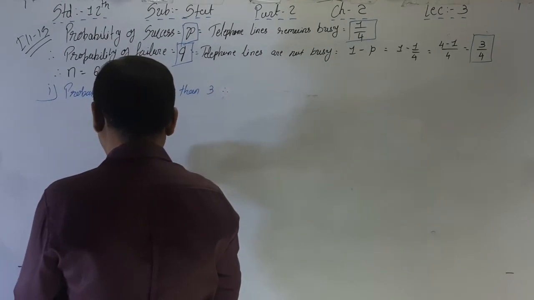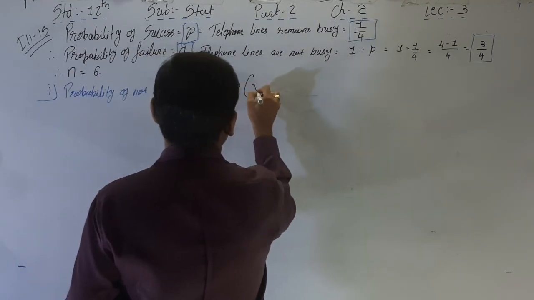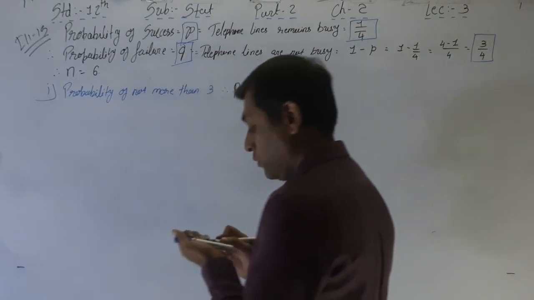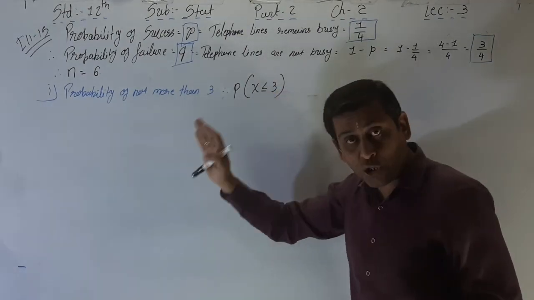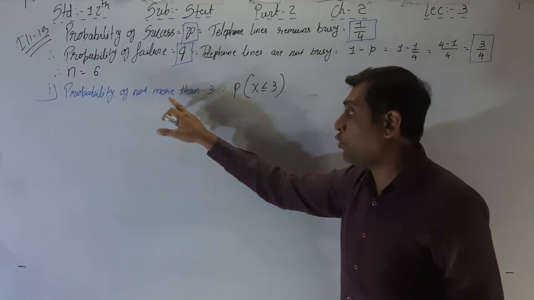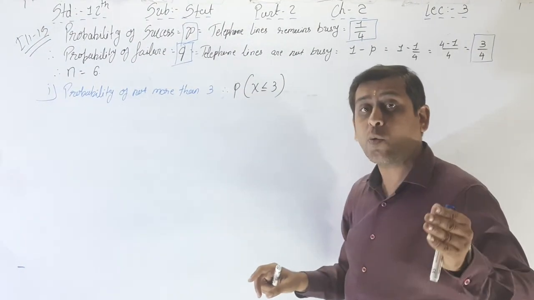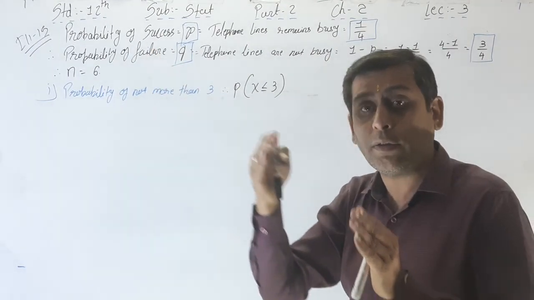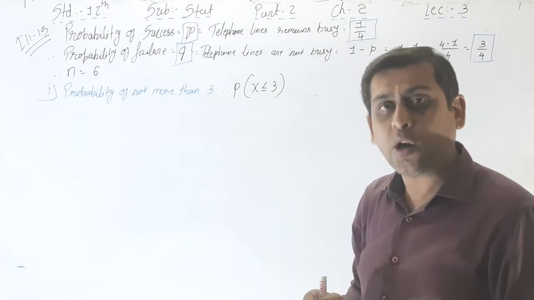Therefore, P of x less than or equal to 3. Not more than 3, so 3 or less than 3. Probability of not more than 3 means what? Less than or equal to 3. Yes, 3 you can take, as well as less than 3 you can also take.